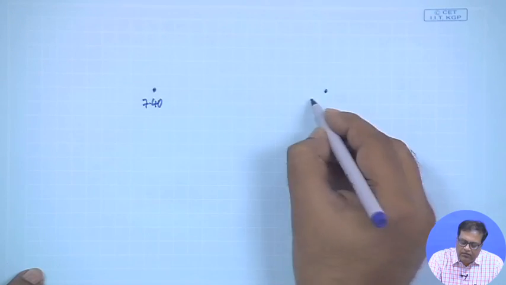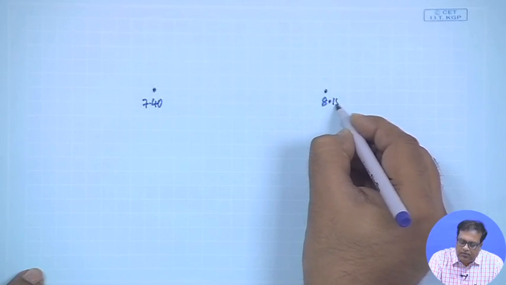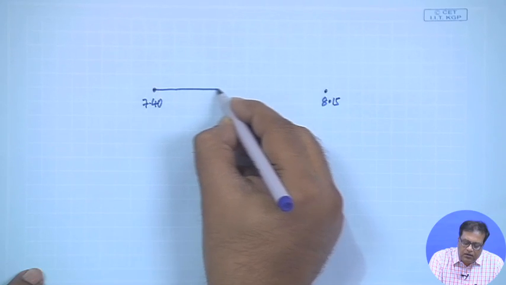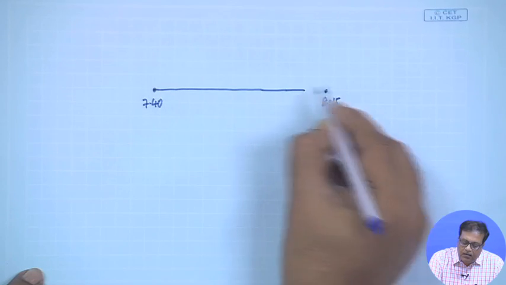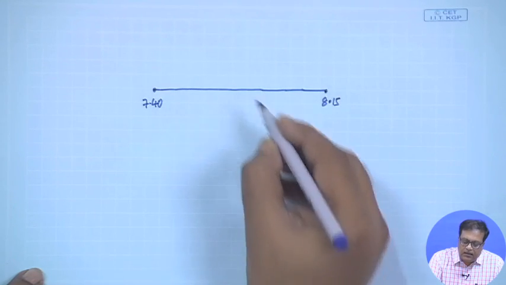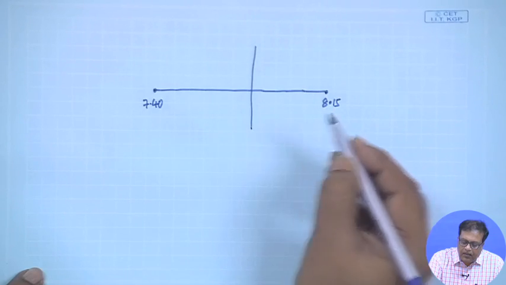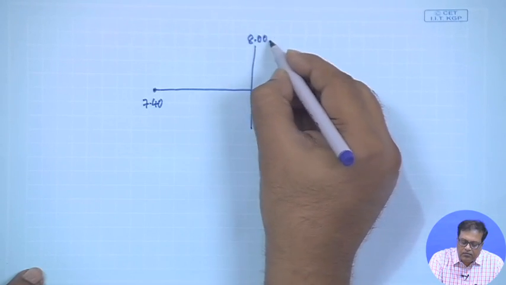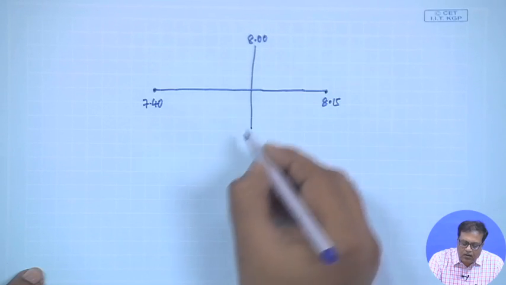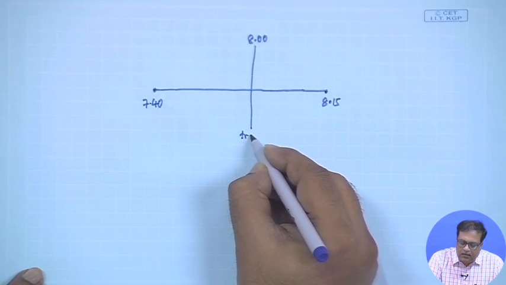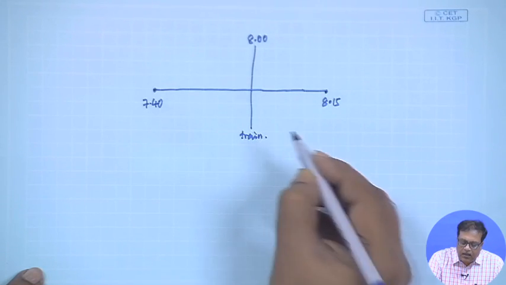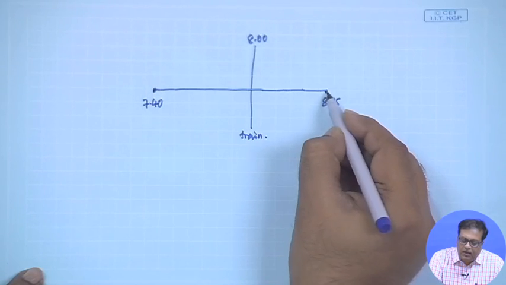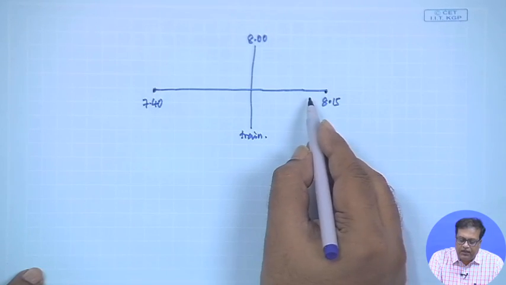So, the person can come between 7:40 and 8:15. So, this is 7:40, this is 8:15. If I draw a continuum, then this is how the thing is. Somewhere here is 8 o'clock and this is where the train is arriving. See, the person can come any time between 7:40 to 8:15.